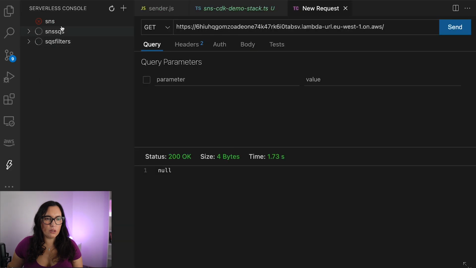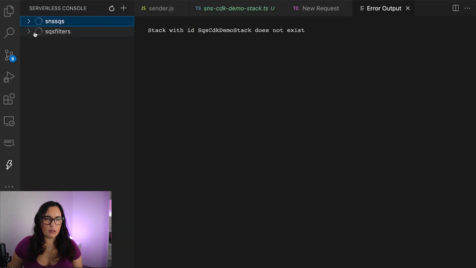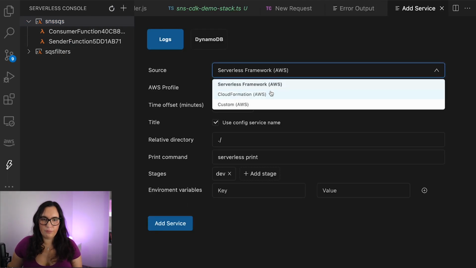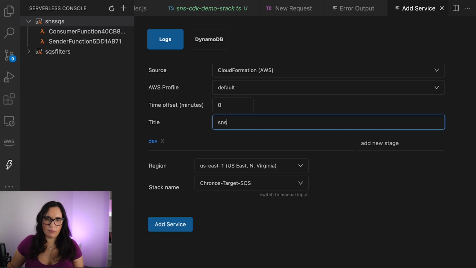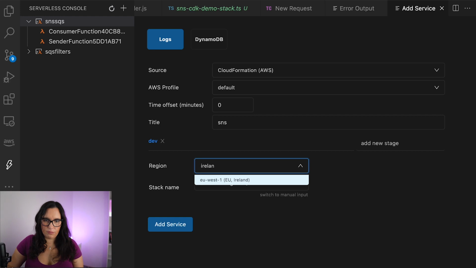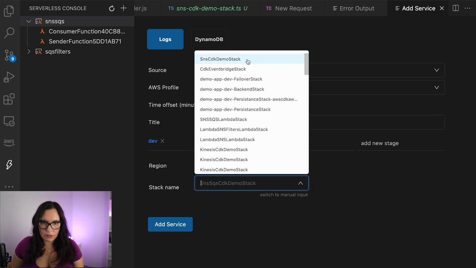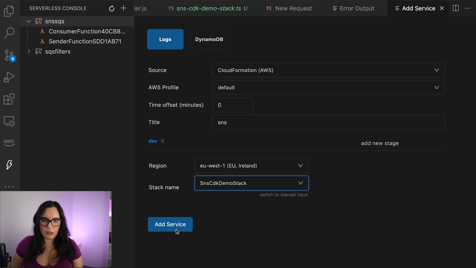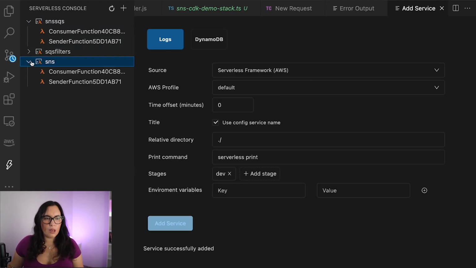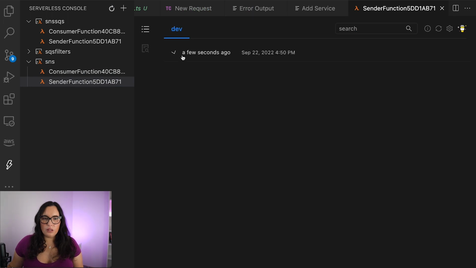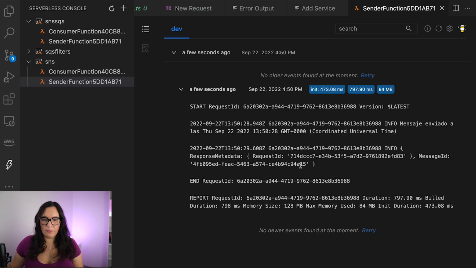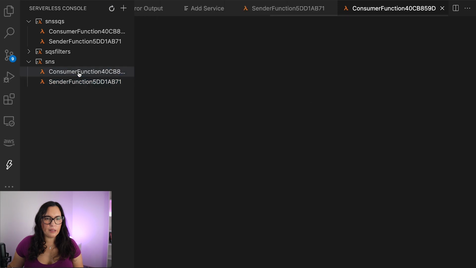So let's open the serverless console, and I might need to add here a new one, to add the stack that we are going to check, that is the CDK stack. So let's add that one. And we will check the function that is sending. This is the params. You can see here it's sending with this request ID and this message ID, and this is the text. Let's see the consumer function.